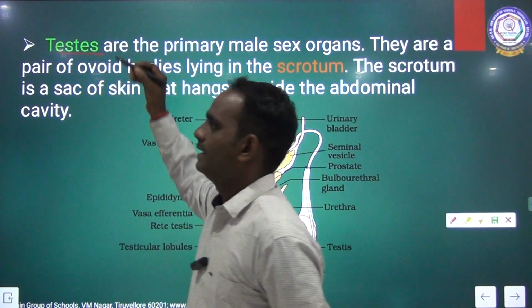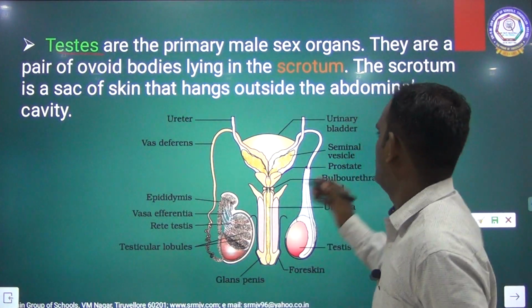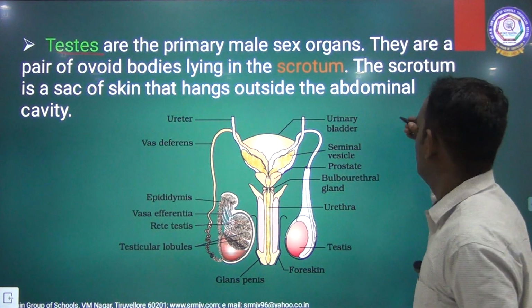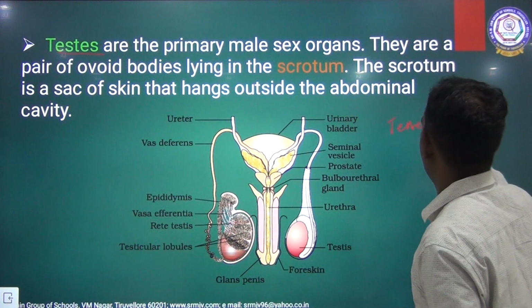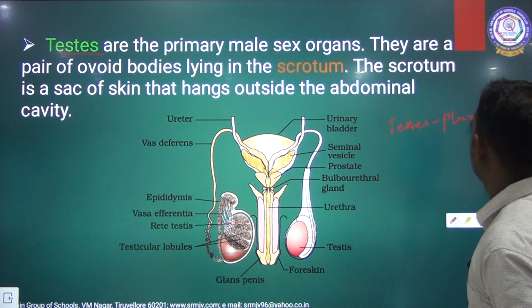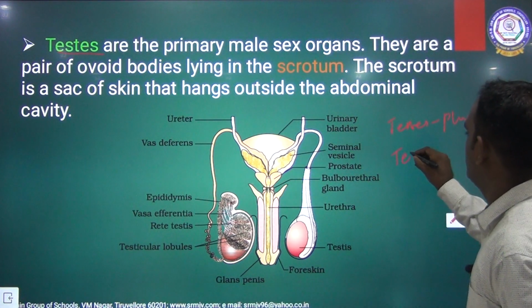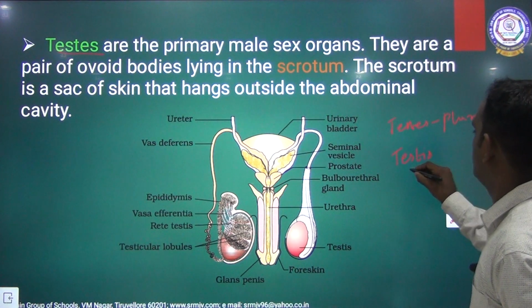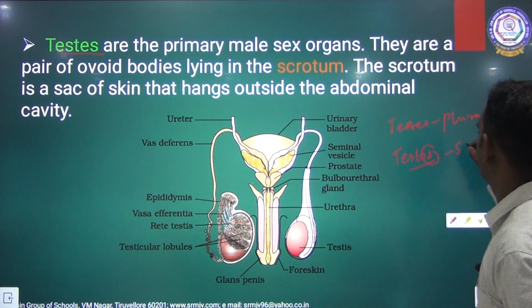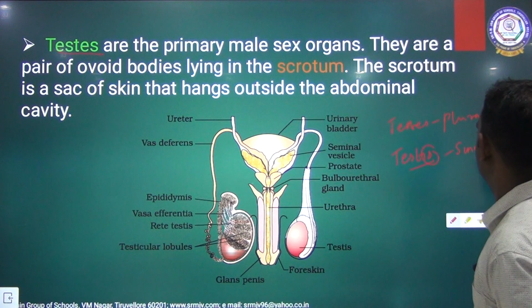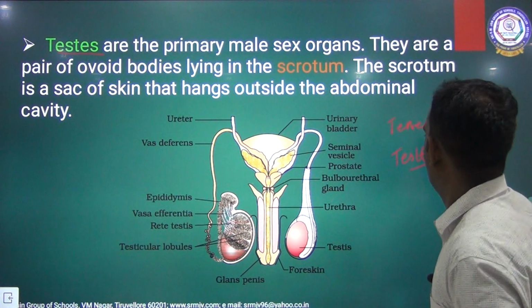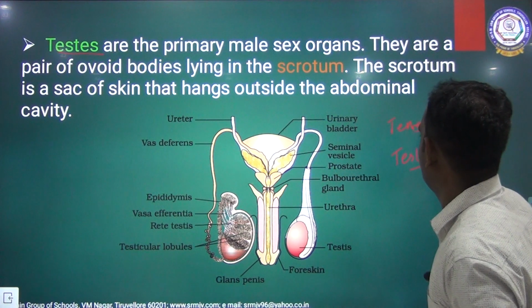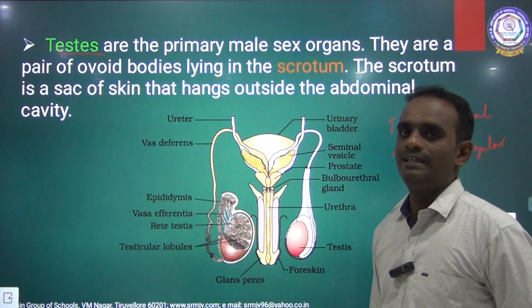Testes, testis, you have to write two different spellings, right? Testes is plural.